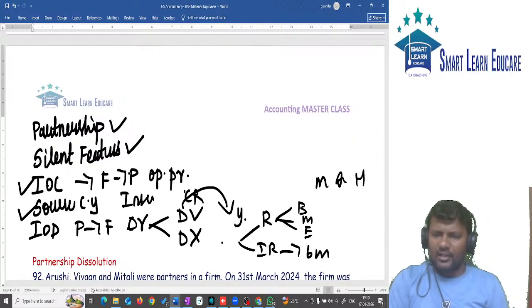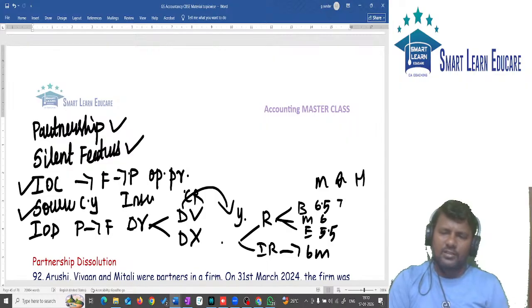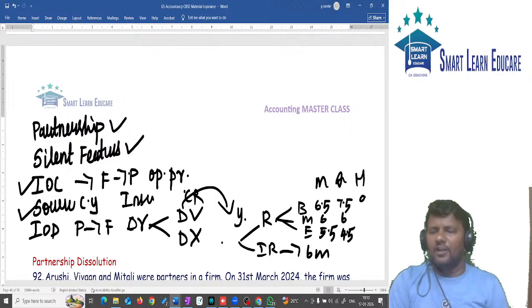Beginning, middle, end. For monthly, the numbers are 6.5, 6, 5.5. For quarterly, the numbers are 7.5, 6, 4.5. For half-yearly, the numbers are 9, 6, 3.